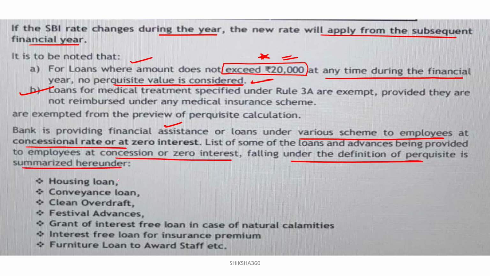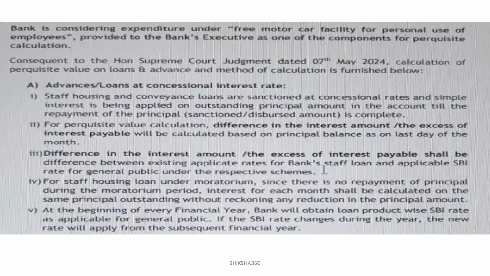It is summarized as under: housing loan, conveyance loan, overdraft, festival advance, grant of interest-free loans in the case of natural calamities, interest-free loans for insurance premium, or furniture loan to the award staff. Clear? Furniture loan to the award staff. Depending upon the bank, these are the different loans provided by the organization to their staff. Further, there is also the free motor car facility. Clear? I will discuss all this in detail.